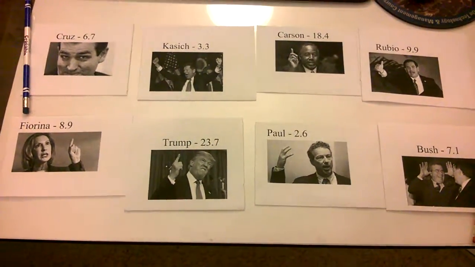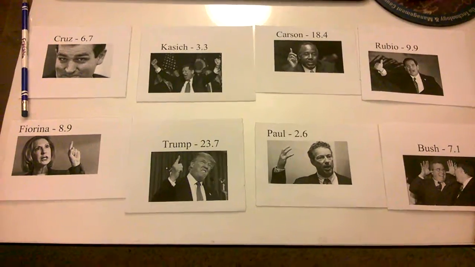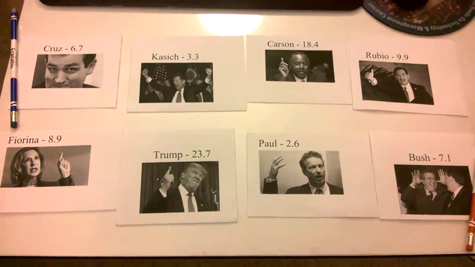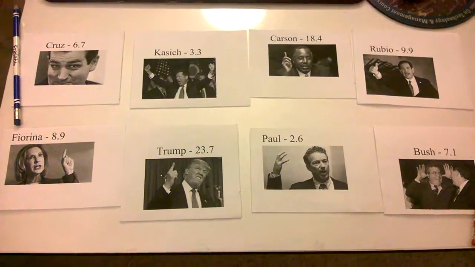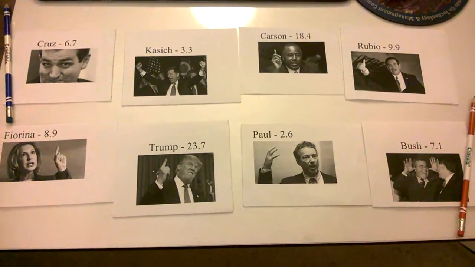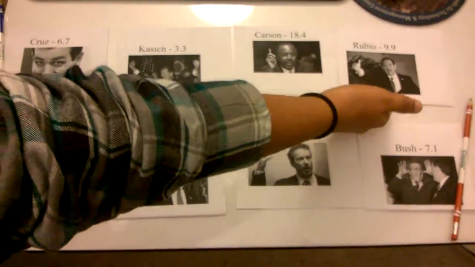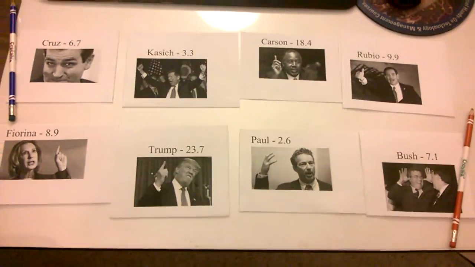Hello, everyone. Today, my partner and I will be sorting these 8 wonderful Republican presidential candidates by their poll rating from lowest to highest, and we'll be using the Quicksort algorithm. So the first thing we do is we choose a pivot. We're choosing Rubio with a poll number of 9.9 because he's close to the middle of our array.